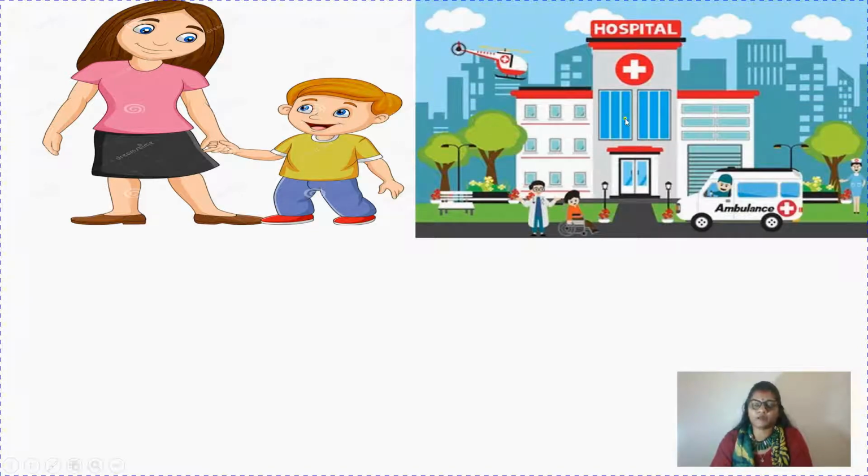In the same way, here we can see a picture of a hospital. There are many other things also present here like helicopter, trees, ambulance, driver, nurse, doctor, patient, a building, bench, flowers, so many things, right? Wheelchair. So children, here we are talking about place. Hospital is also a place. When you go to the shop, you go to the market, you go to the desert, you go to the forest, you go to any place, fine, these things will come under the category of place.